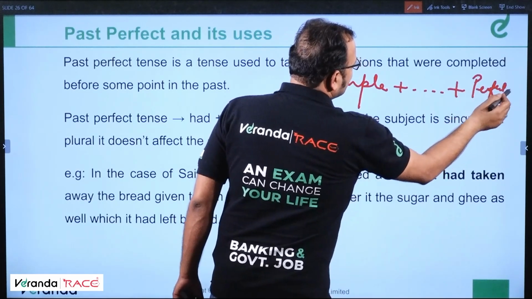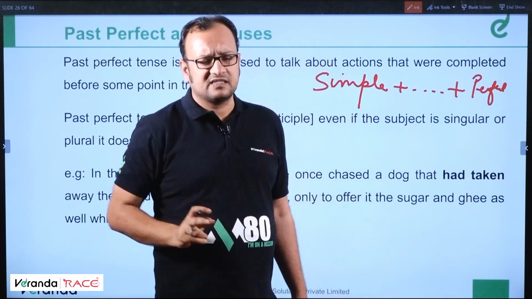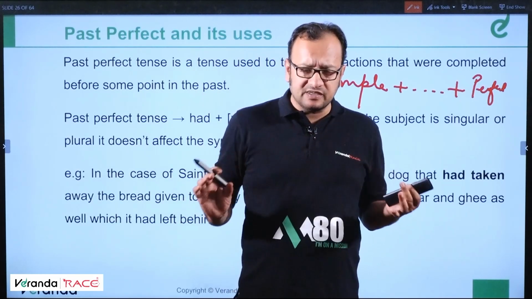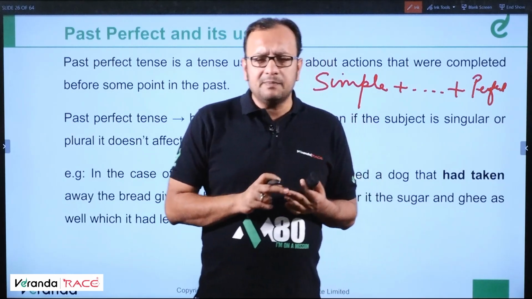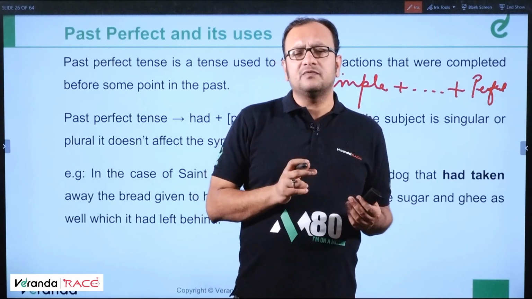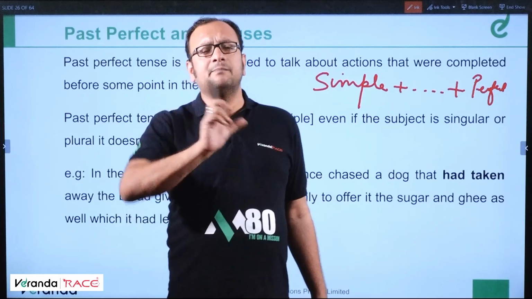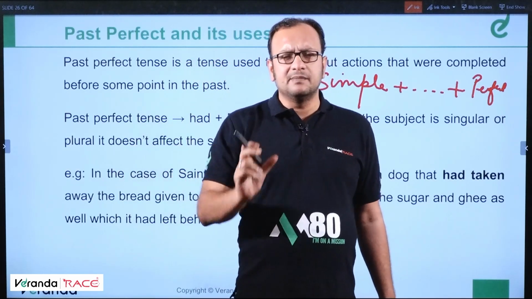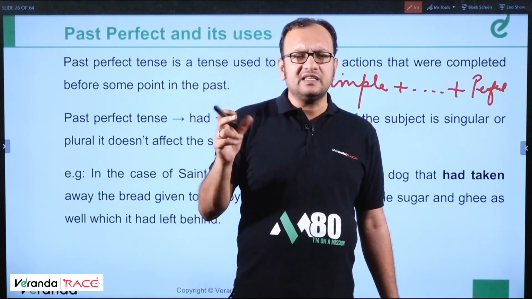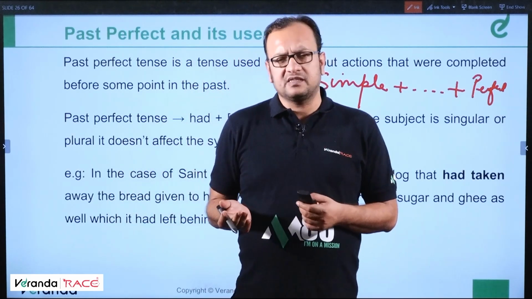I mean simple past and past perfect both in a particular sentence, simple present and present perfect, simple present and future perfect. There is no scope of simple future and future perfect.